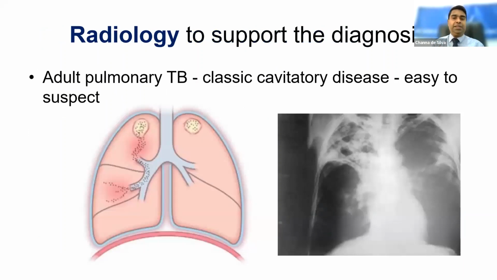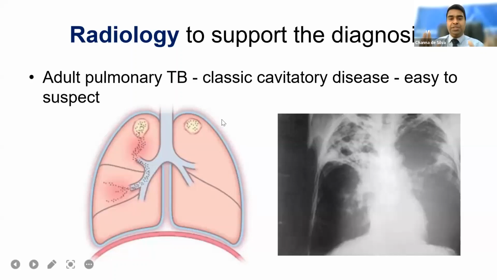Another thing is the use of radiology, the chest X-ray, in the diagnosis of TB. In adults, they classically develop adult pulmonary disease, and usually the chest X-ray itself is diagnostic. They have upper lobe predominant disease and cavitatory lesions, with a lot of organisms entering the bronchial tree, so they are shedding a lot of organisms.